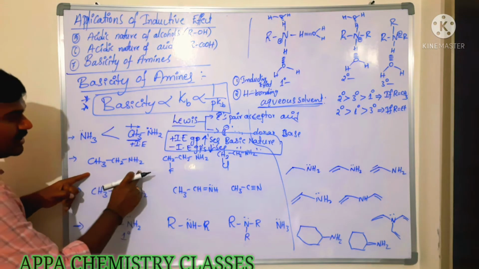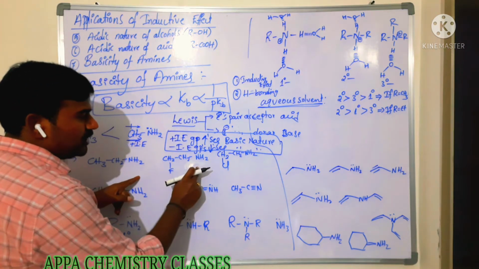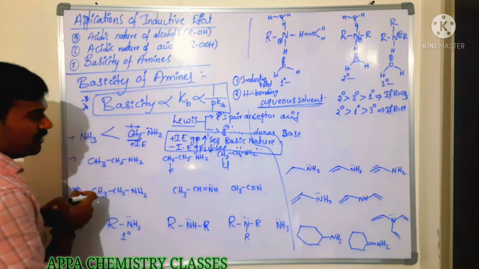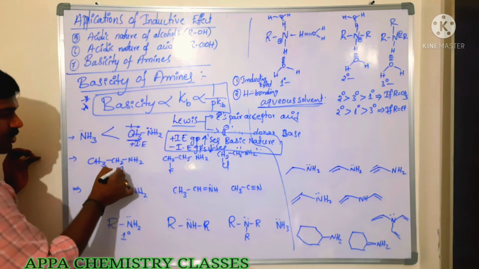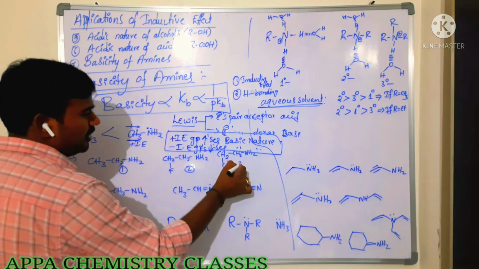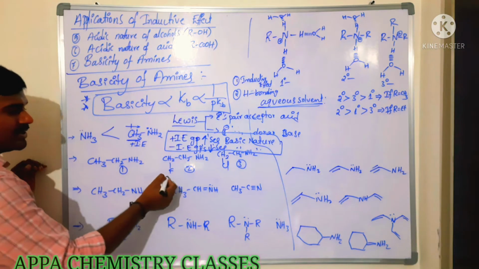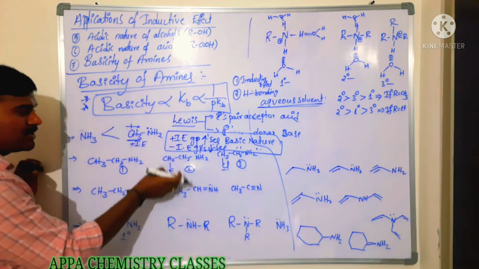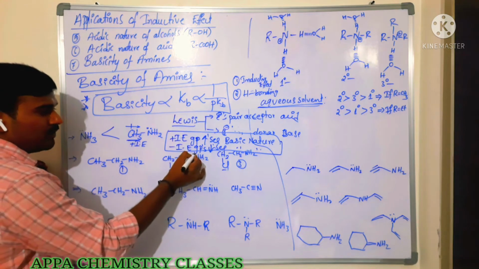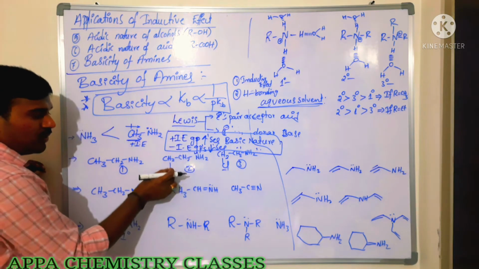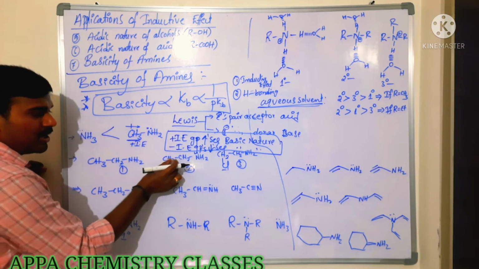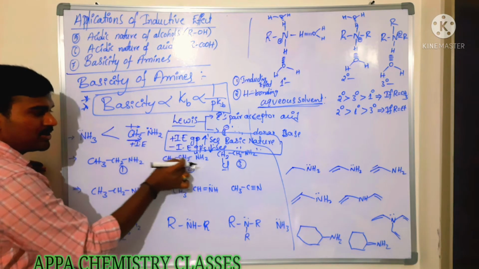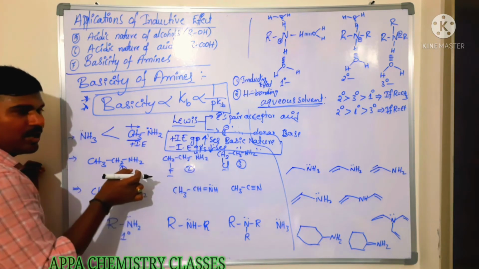Now you see in this case, it is ethylamine, fluoroethylamine, chloroethylamine. Which is more basic here? 1, 2, 3. Now we know that these are minus I groups. Minus I groups decrease the basic nature because they withdraw the electron. So this fluorine is withdrawing the electron from this carbon, this carbon will withdraw from this carbon, and this carbon will withdraw from that nitrogen.